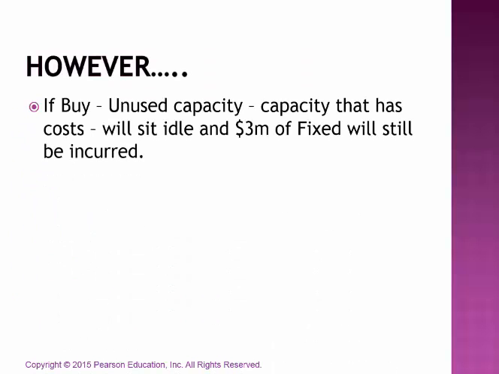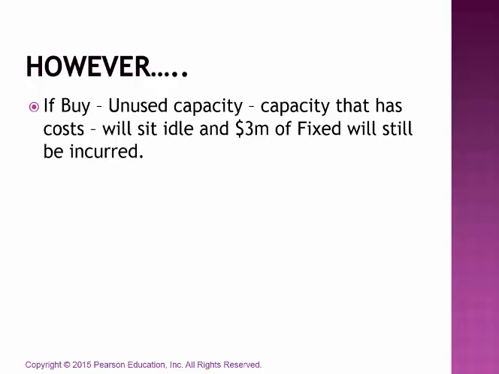All right, so if we buy them, our unused capacity, the capacity that we've been using for these 250,000 units, is actually going to sit idle, and under this particular scenario, we are unable to eliminate this $3 million worth of costs and expenses for it.